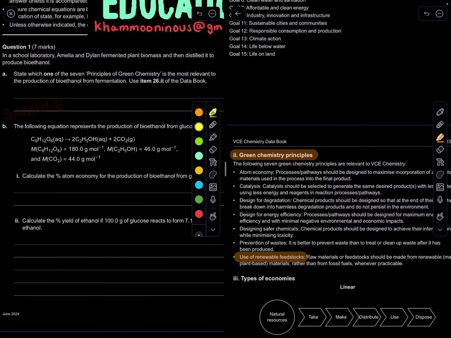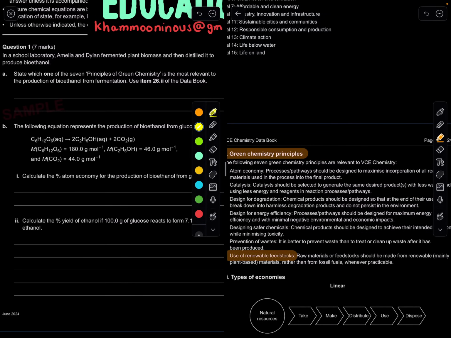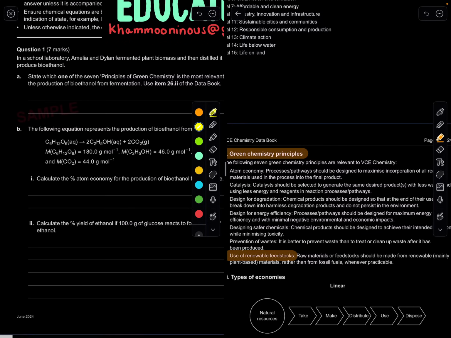This is the best definition: raw materials or feedstock should be renewable, mainly plant-based. And that's true. Normally we ferment sugar cane or similar plants. We break them down so we get glucose, and we ferment that glucose into ethanol. That's our bioethanol in this case.